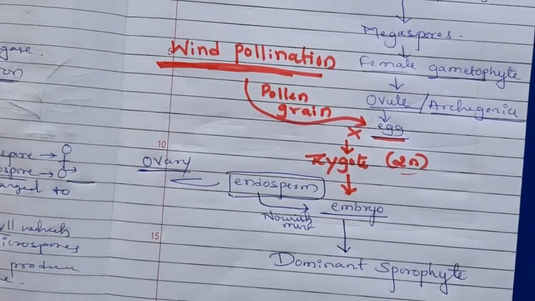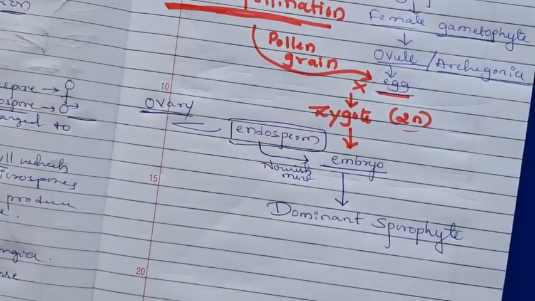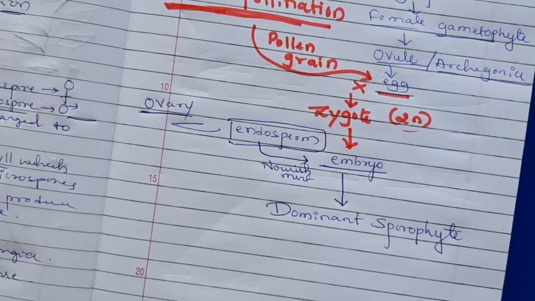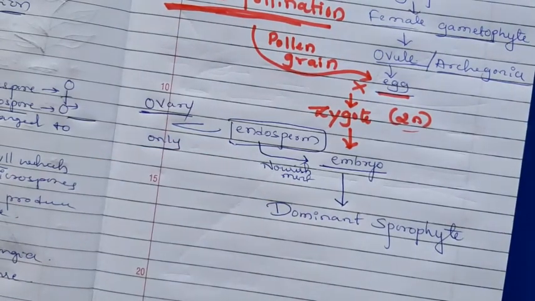I told that here the dominant phase in case of gymnosperm is sporophyte. The gametophytic stage is very less. Here in case of gymnosperm we can see the wind pollination. The endosperm is formed by the ovary only, or the maternal structures, which gives the nourishment to the embryo.